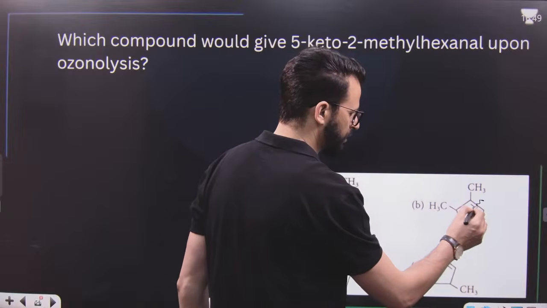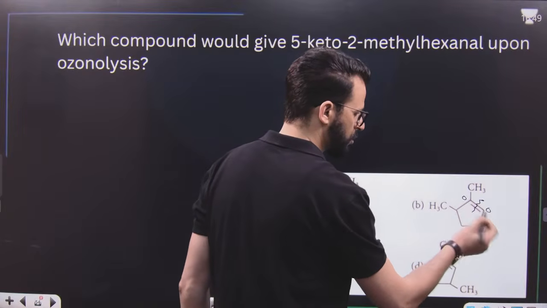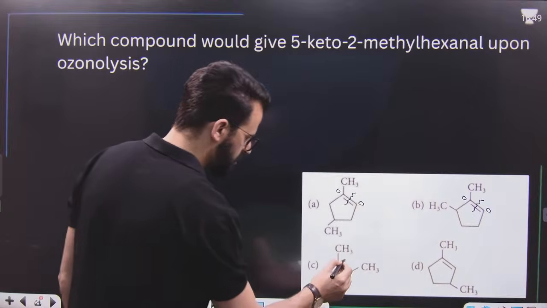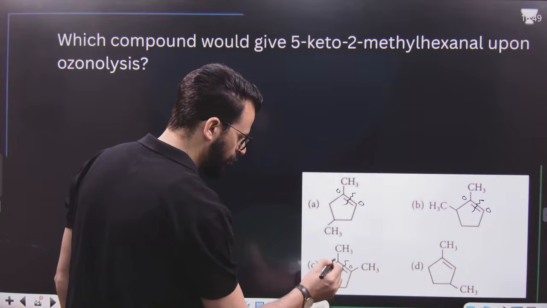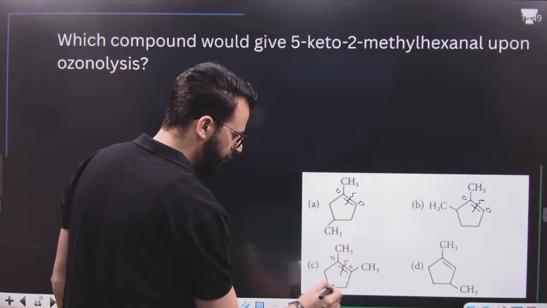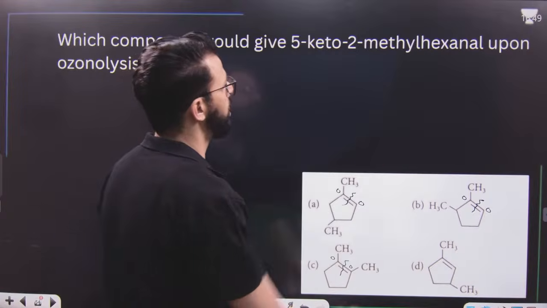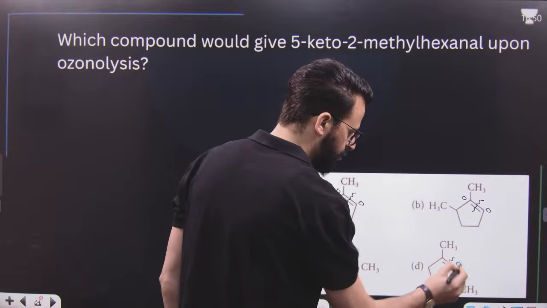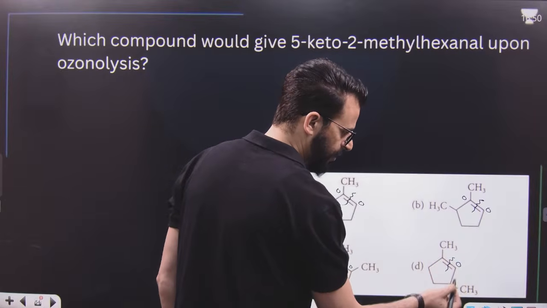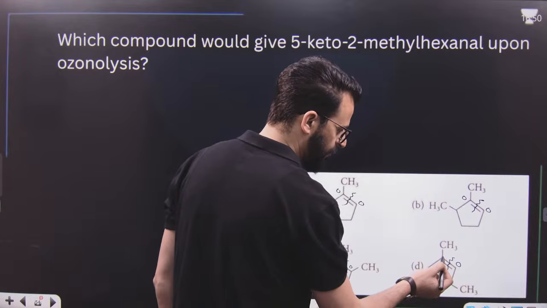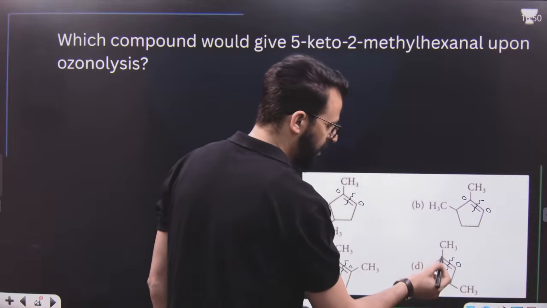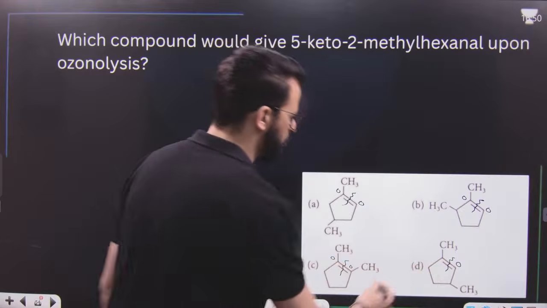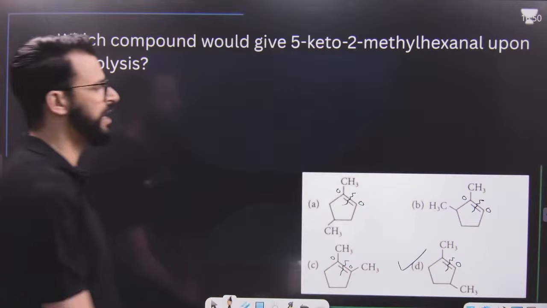Now just try to break this. Oxygen and oxygen, 1, 2, 3, 4: 4-methyl, no, this is not the answer. Just break this one. This is O, this is O, 1, 2, 3, 4, 5, 6, 7. No, this is not the answer because we should get hexanol. If this bond is broken, it's oxygen, so this becomes aldehyde, 1, 2, 2-methyl, 3, 4, 5, 6. So that means 2-methyl, then it is 5-keto. Yes, 1, 2, 3, 4, 5. 5-keto hexanol. This will be the answer of this question.